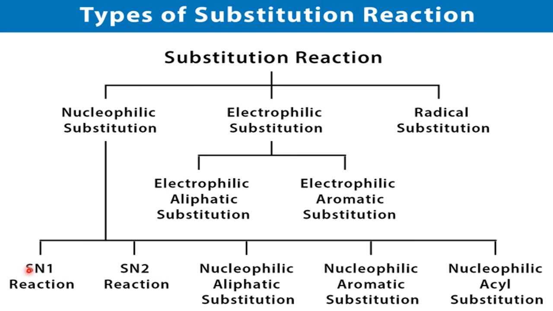What is SN1? SN1 is substitution by nucleophile which follows only first order reaction, whereas SN2 is substitution by nucleophile which follows the second order reaction. That means we learn these orders of reaction in chemical kinetics. Because it follows second order, substitution by nucleophile which follows second order kinetics is known as SN2, and similarly the other is called SN1.